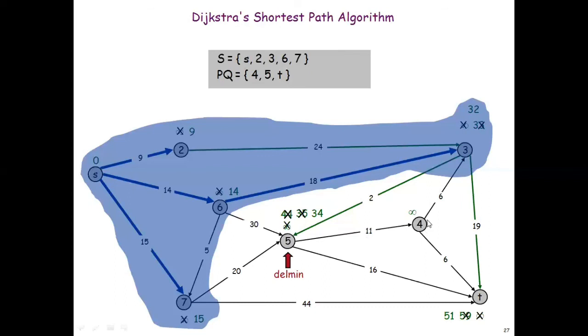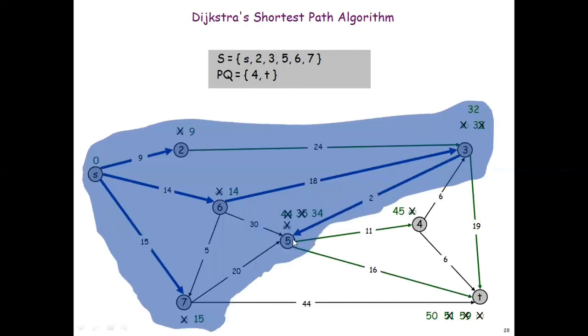So 4 will be updated to 45. And 5 was taken to the minimum list. And this was 34 plus 16. That will be updated to 50. So the weights of 4 as well as T is updated. 4 is updated from infinity to 45 and T is updated to 50.